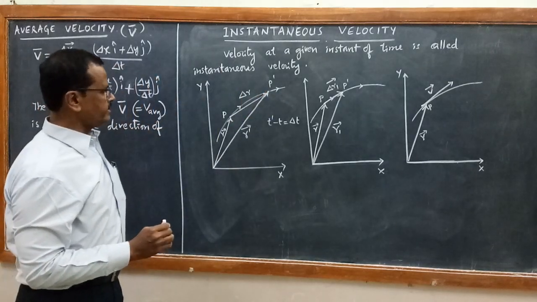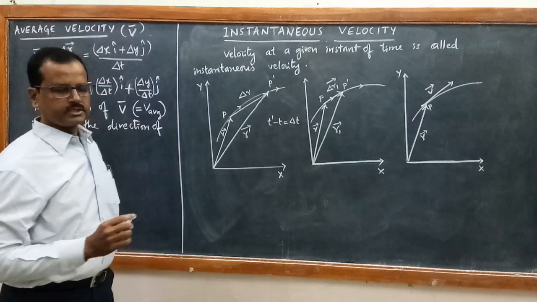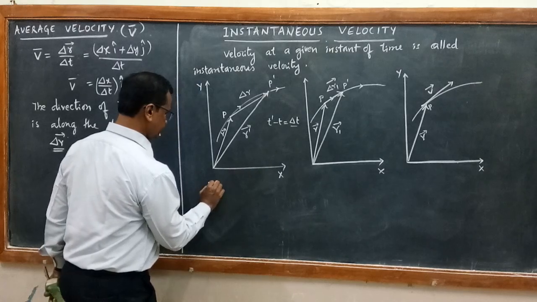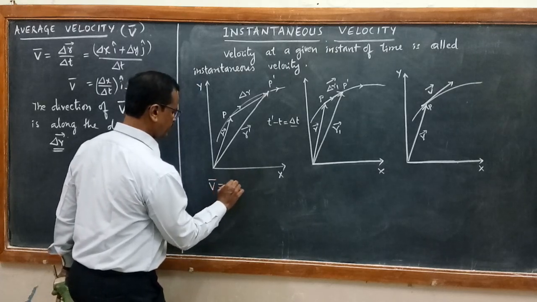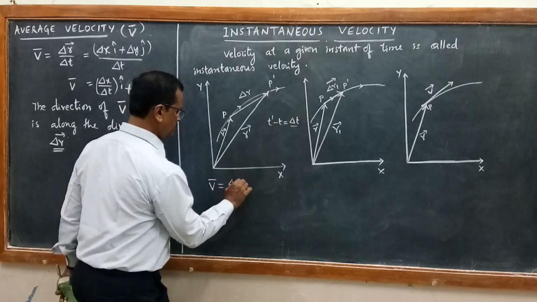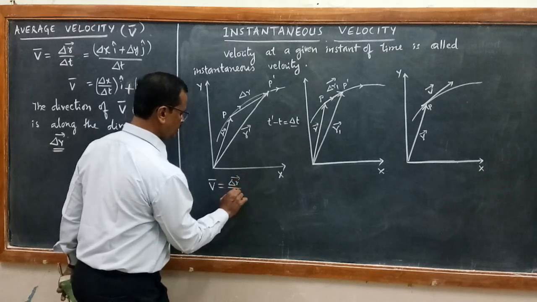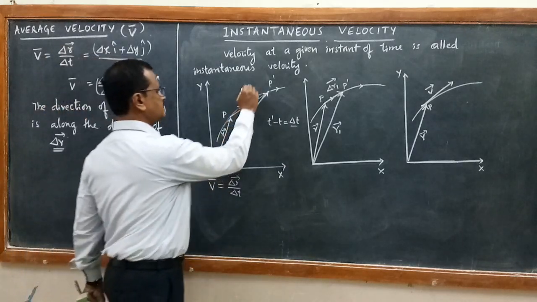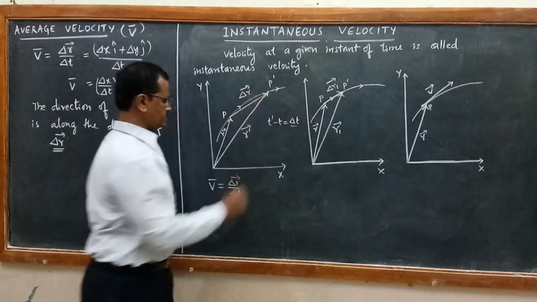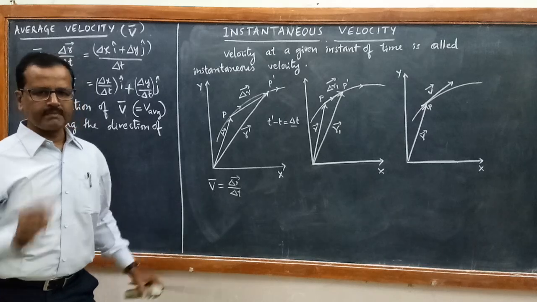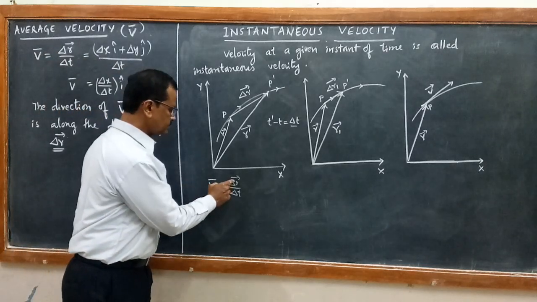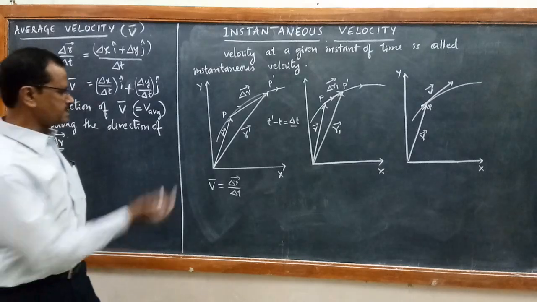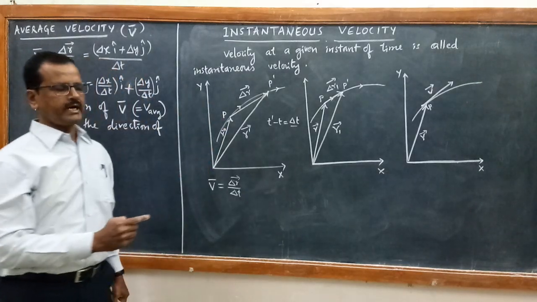So first we define the average velocity in the time interval delta t. I will write it as delta r by delta t, where delta r is directed from P to P dash. A vector should always be represented by an arrowhead on the top. So delta r by delta t. Next, my task is to find out the instantaneous velocity at P.